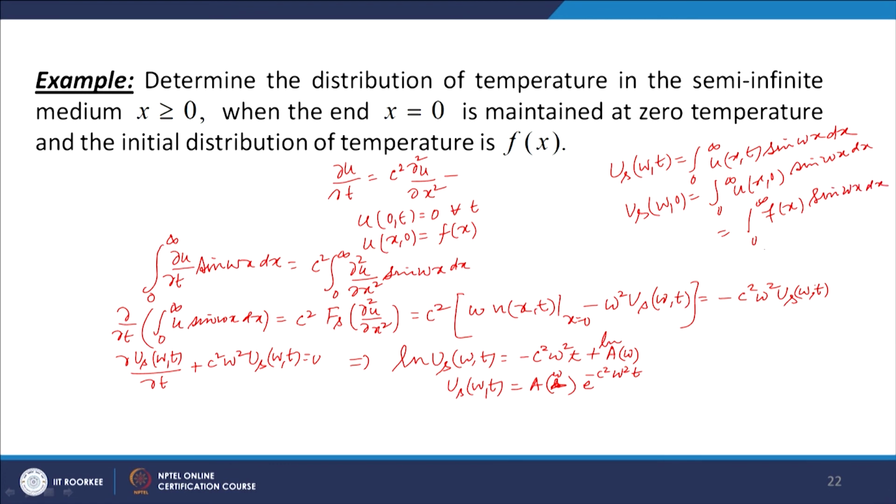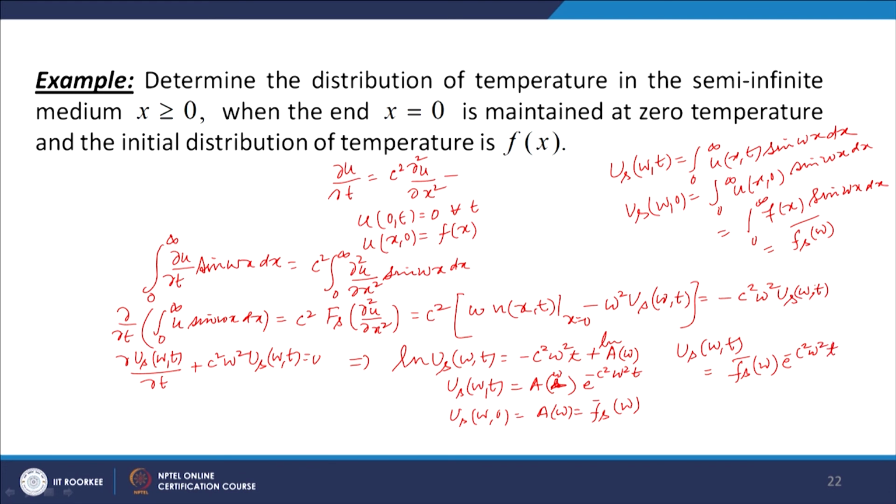This is the Fourier sine transform of f(x), so I can write it as f̄_s(ω). So, we put t equal to 0, and u_s(ω,0) equal to A(ω). Thus u_s(ω,t) becomes f̄_s(ω) times e to the power minus c² ω² t.